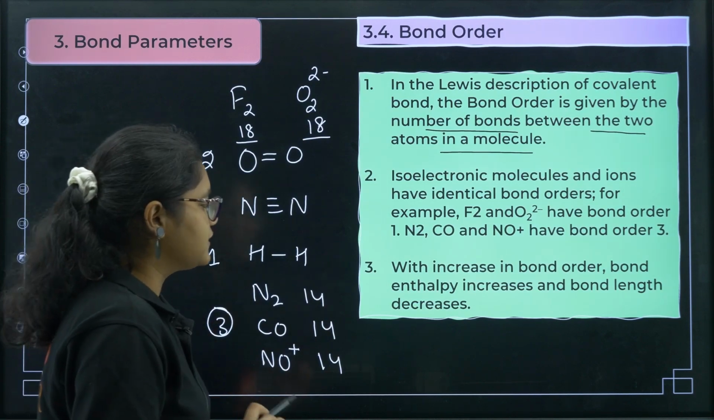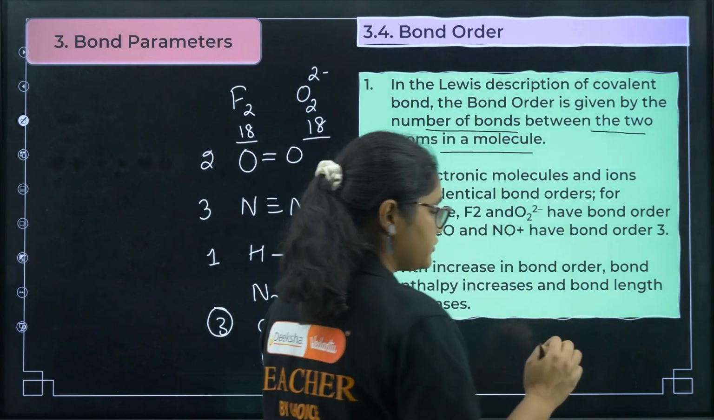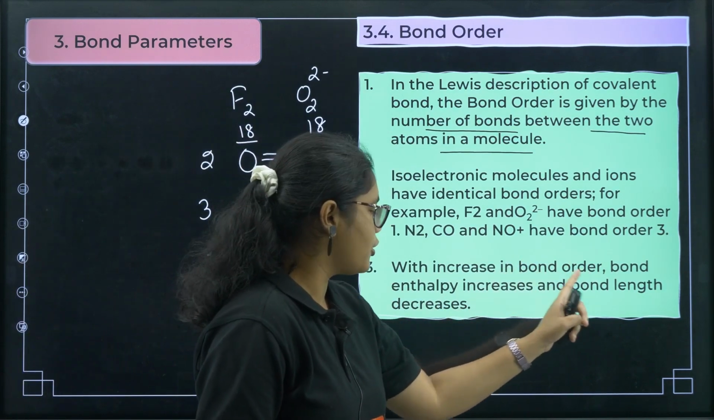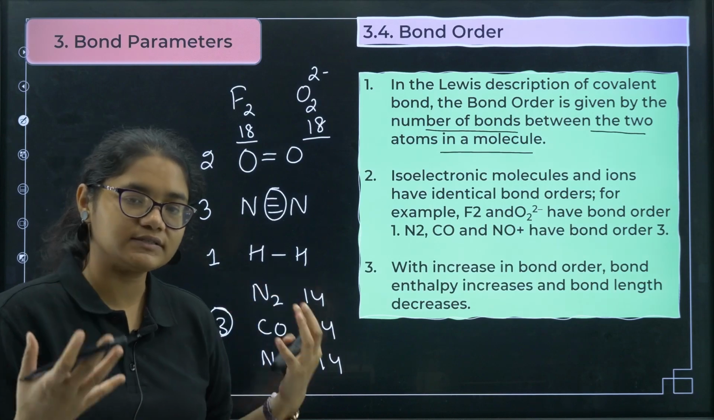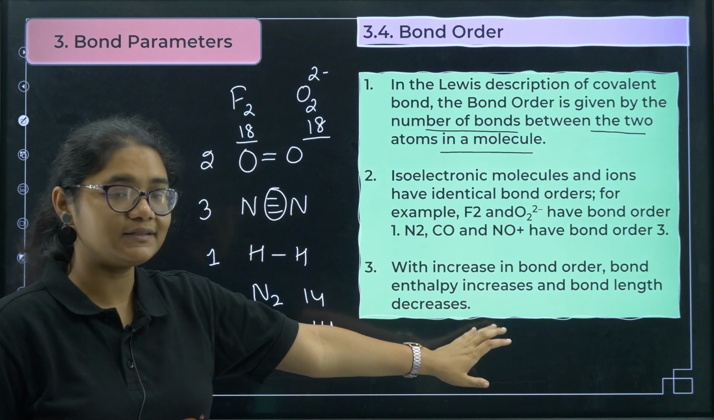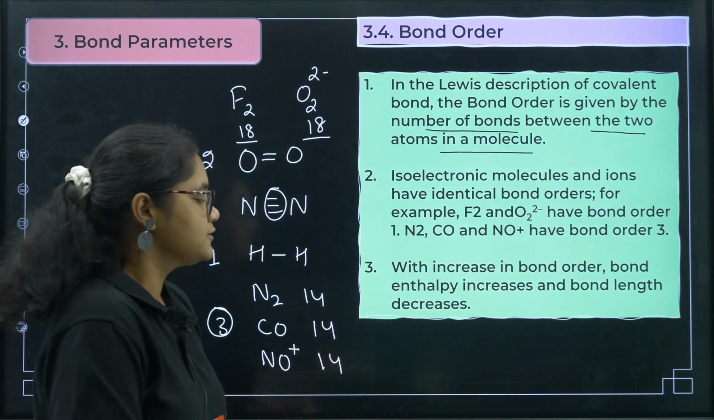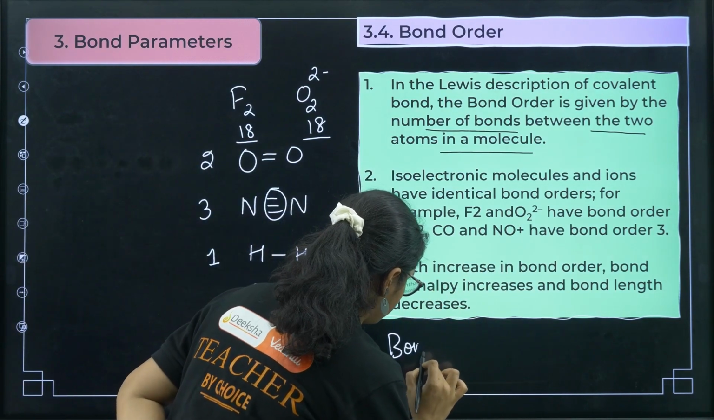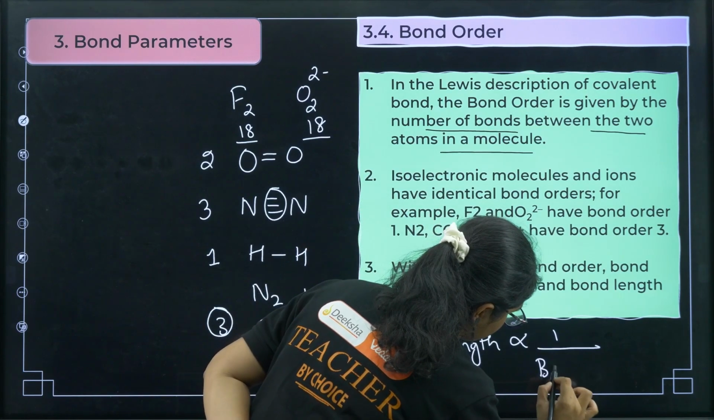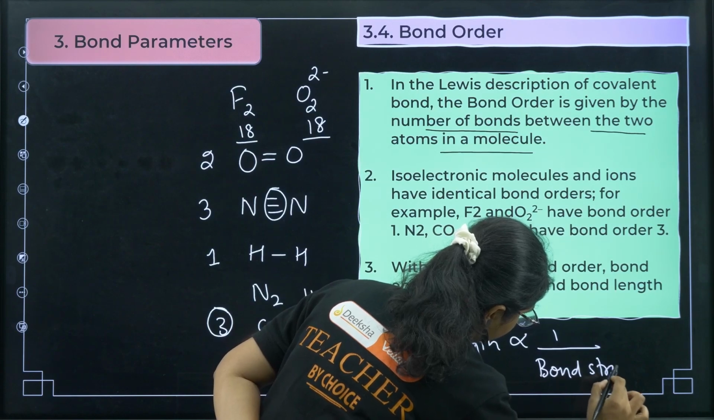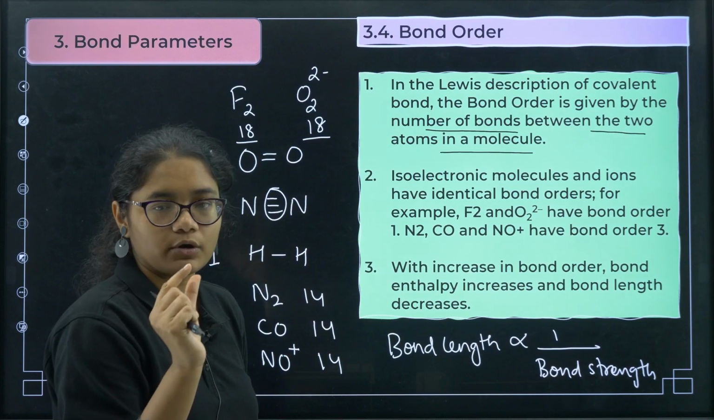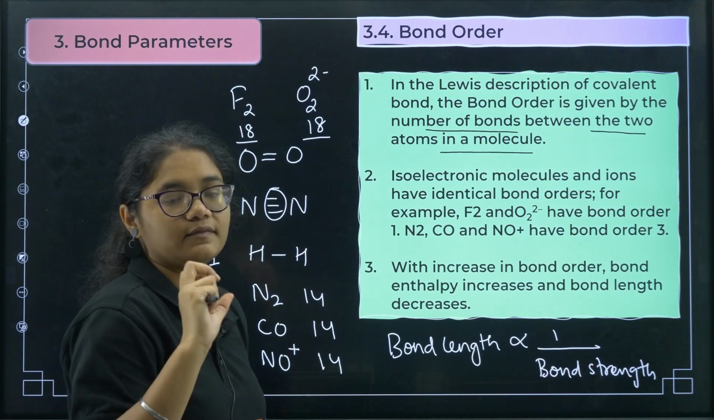Next, with the increase in bond order, the bond enthalpy increases. The more the bond order, the more energy you need to give to break that bond. So bond enthalpy will increase and bond length will decrease. Always remember bond length is inversely proportional to bond strength. If the bond is very strong, the length will be small. If the bond is very weak, then the length will be bigger.